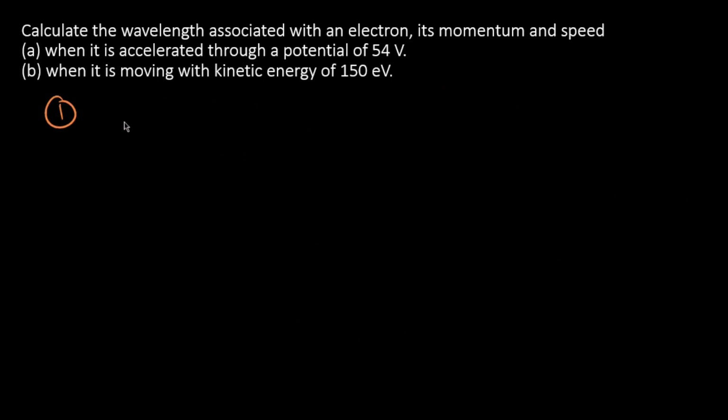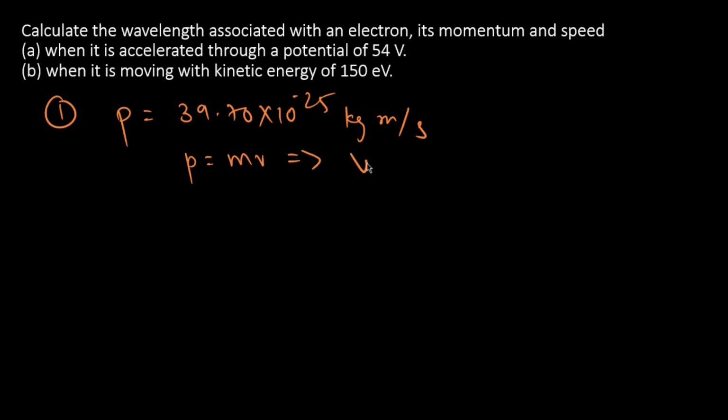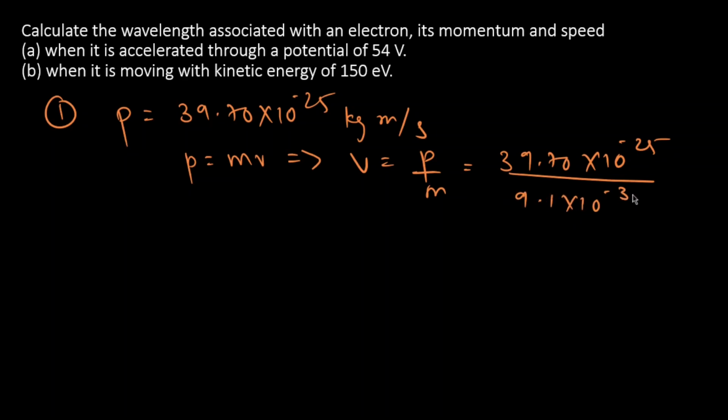So for the first case, the momentum that we got was 39.70 into 10 raised to minus 25 kg meter per second. So we know p equal to mv, which implies v will be equal to p by m. Therefore 39.70 into 10 raised to minus 25 divided by mass of electron, 9.1 into 10 raised to minus 31 kg. So we get the value of v as 4.36 into 10 raised to 6 meter per second.